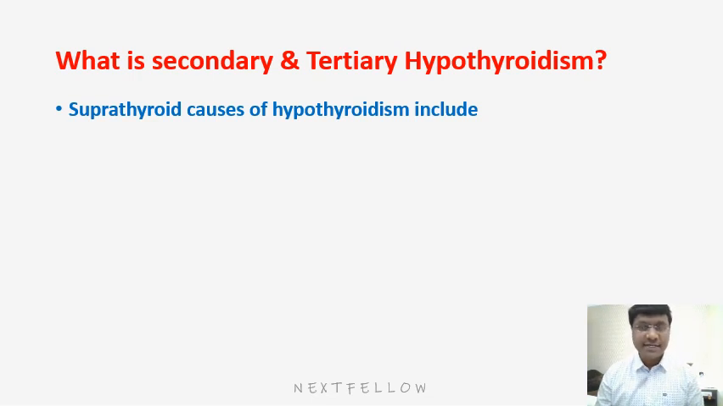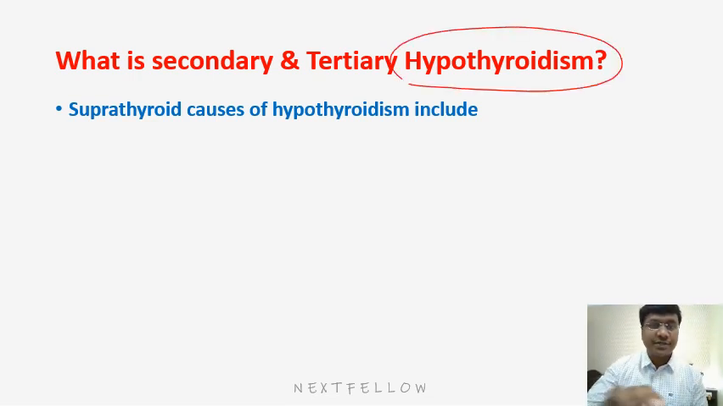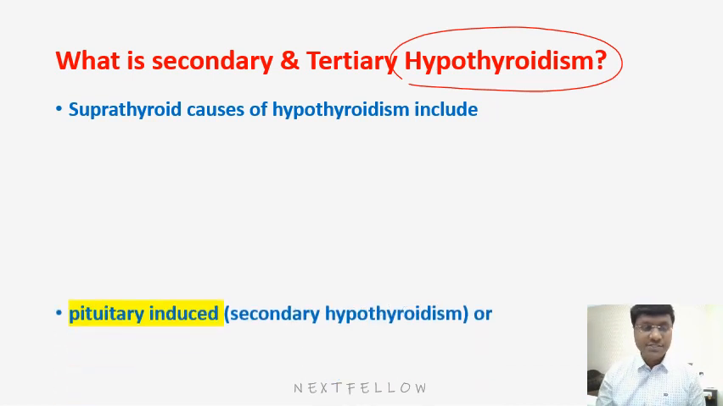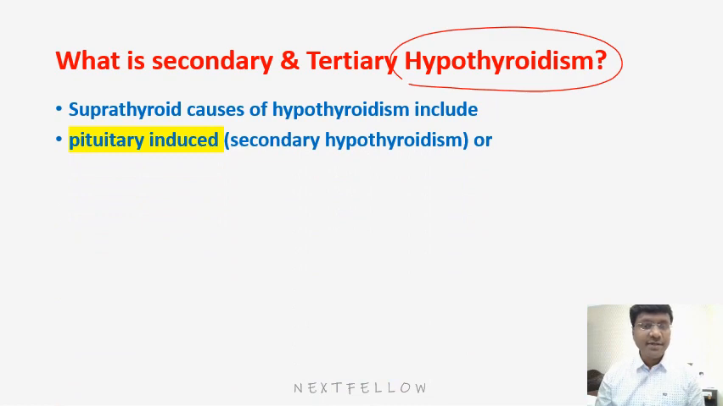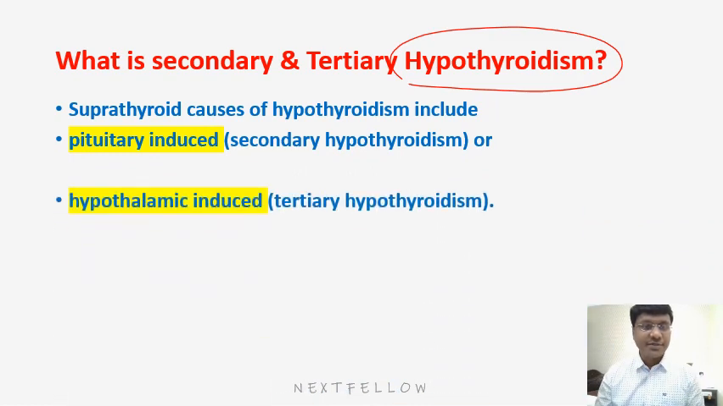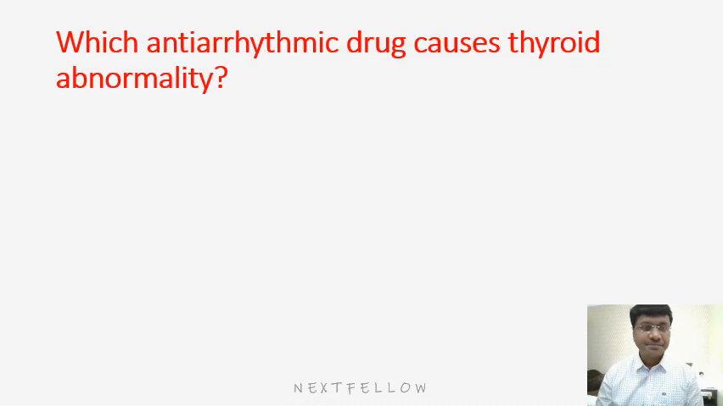Now you need to understand what we mean by the words secondary as well as tertiary hypothyroidism. See, secondary means the pathology is at the level of the anterior pituitary gland, where there is a decrease in the TSH. Whereas tertiary means the pathology is at the level of the hypothalamus, where there is decrease in the thyroid releasing hormone. So pituitary induced hypothyroidism will be secondary hypothyroidism, and hypothalamic induced hypothyroidism will be tertiary hypothyroidism.